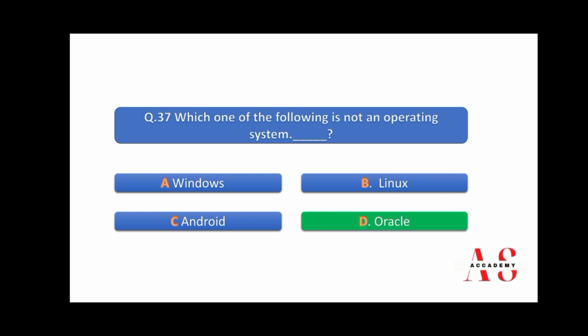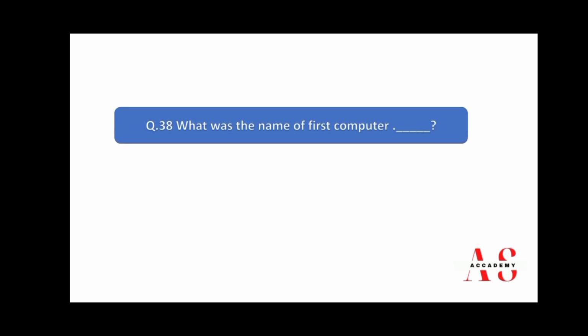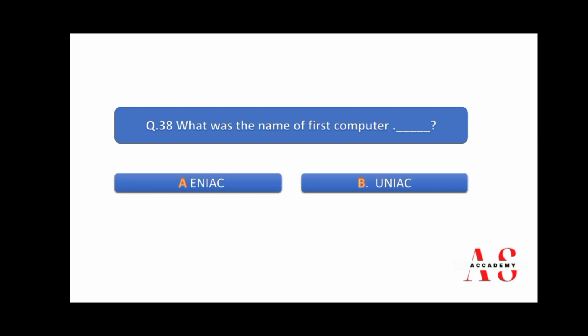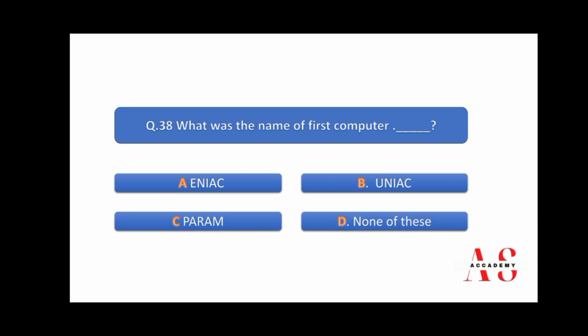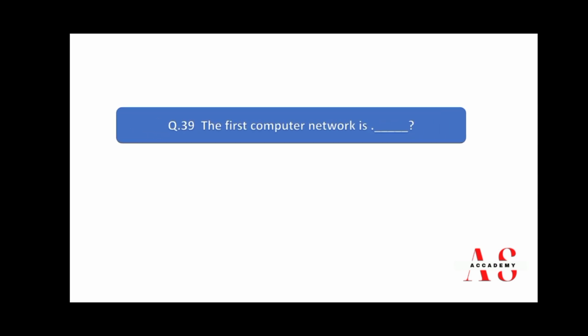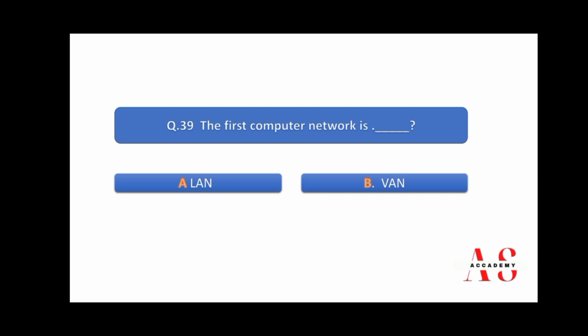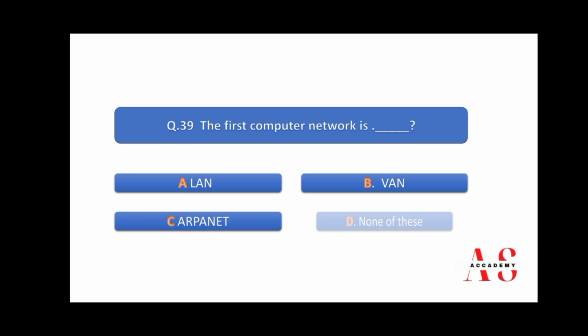So right answer is B. What was the name of first computer? ENIAC, param, and none of these. So right answer is A. The first computer network is LAN, WAN, ARPANET, and D. So right answer is C.